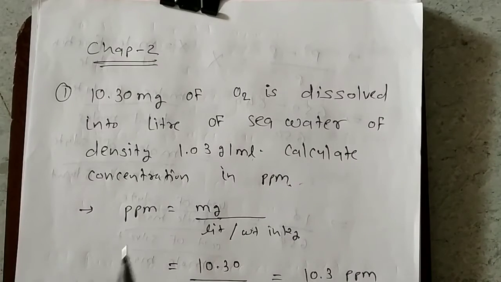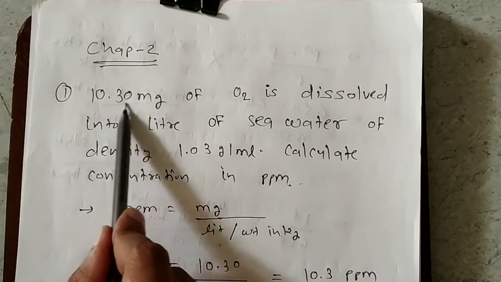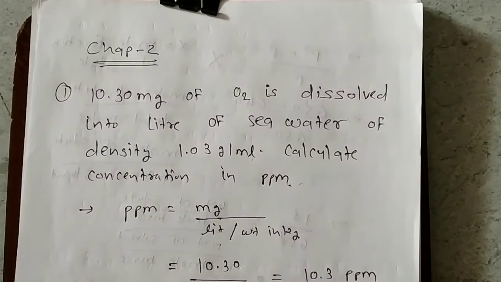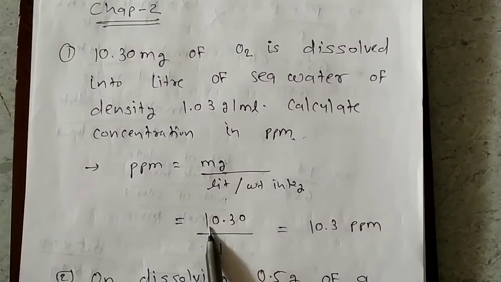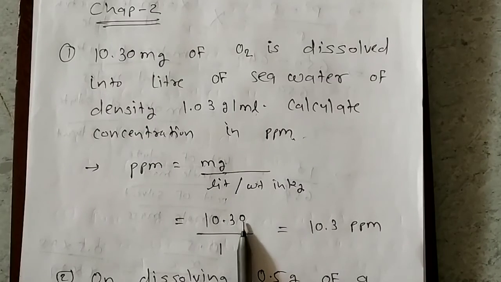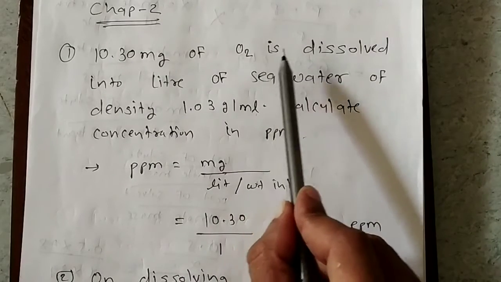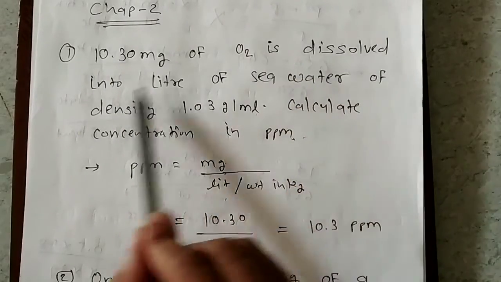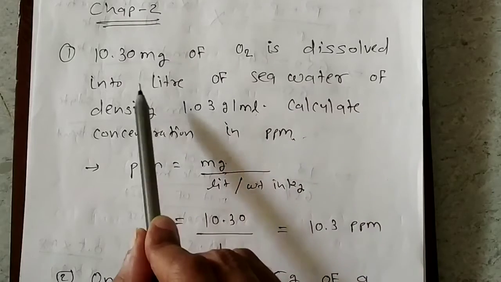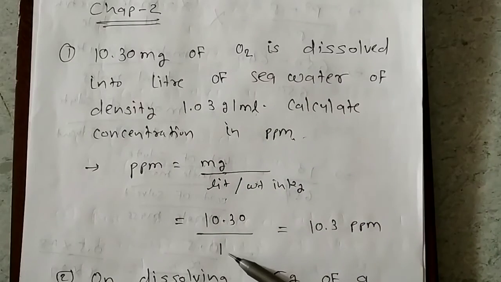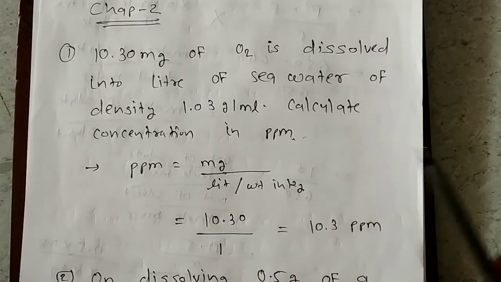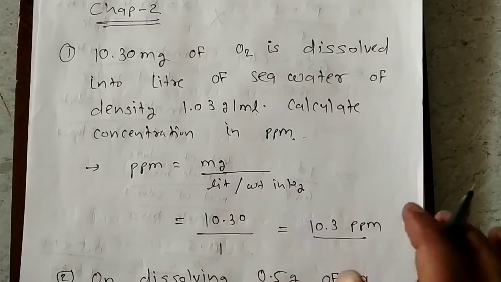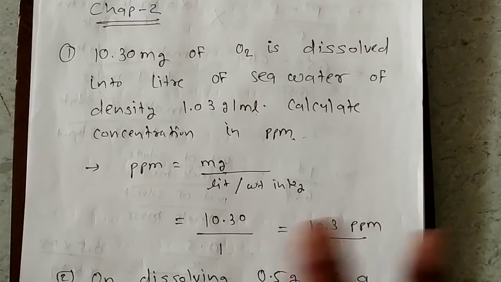Now the simple formula for ppm is milligram per liter. Now here milligram is given to us, 10.30, so I have kept that 10.30, and in the question it is given to us that 10.30 milligram of oxygen is dissolved into 1 liter of seawater, means 1 liter is there. So below I have written 1, so I will get 10.3 ppm. That is your answer. This is a simple question.